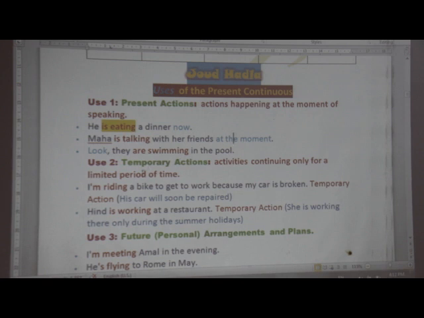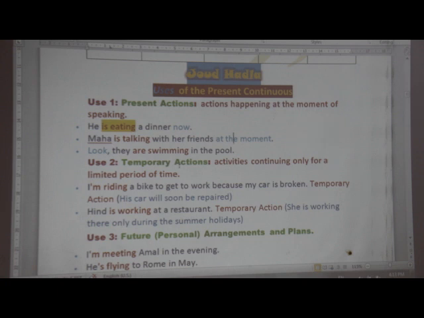Now, used for temporary actions. We can use the present progressive to refer to temporary actions. What does that mean? Activities continuing only for a limited period of time. So for example, this semester I'm writing a book. That means I am not writing it at the moment. It is a temporary action for this term or this semester.